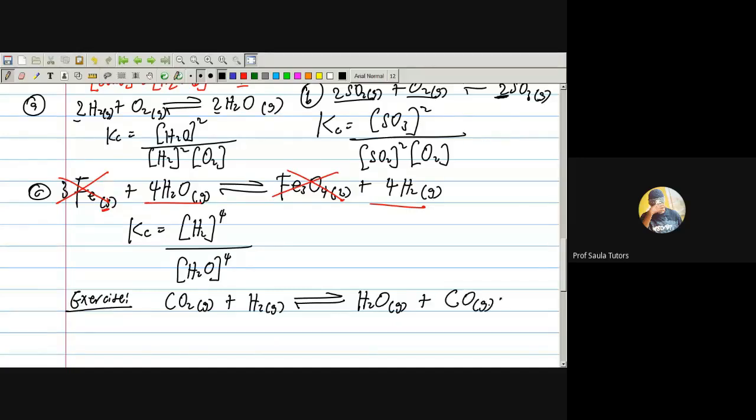Write the equilibrium constant for this. I'll give you 10 seconds to solve this.